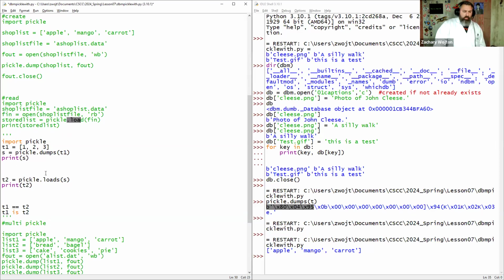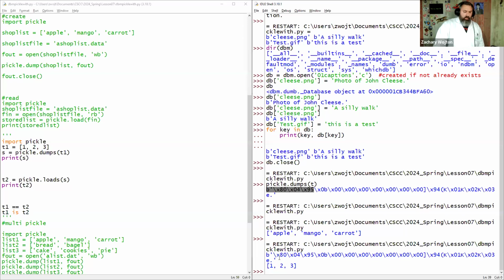It has load and dump. It also has loads and dumps. So let's take a look at this. I'm just going to save it and hit F5. So here's our first dump. Here's our print S. This is us just taking a list and dumping it into a pickle, storing it in S and printing S. That's that.